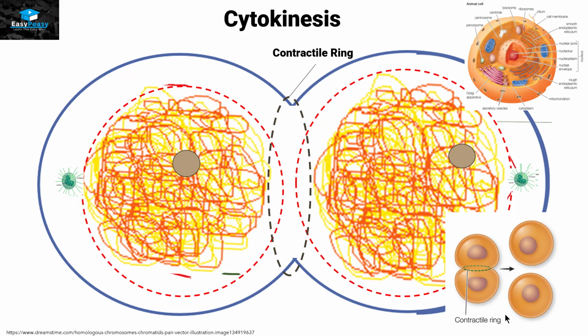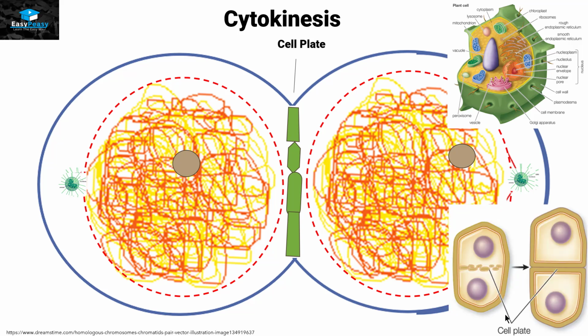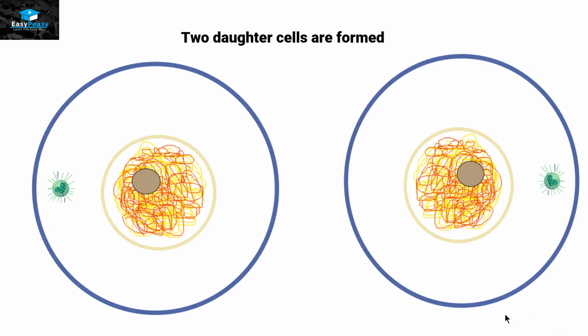If this cell is a plant cell, then visible plates will appear in the middle of these two cells, and they will be called the cell plate. These plates will result in the division of the cytoplasm into two cells. And then in the end, we have two daughter cells after mitosis.